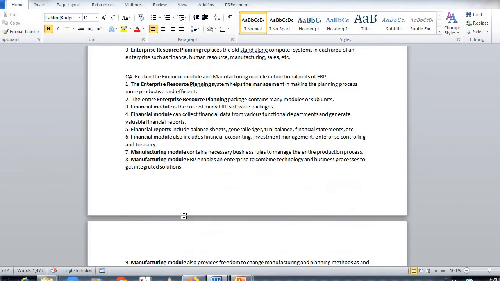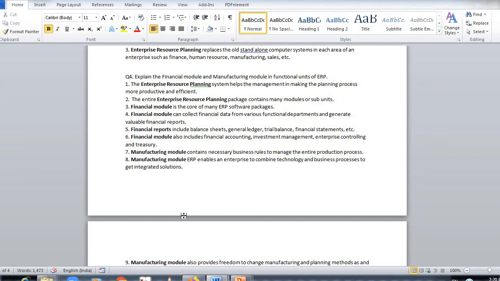The question number 4, that is: explain the financial module and manufacturing module in functional unit of ERP. Now we will understand in this question what is financial module and what is manufacturing module, but again we need to recap what is ERP first. If in the organization ERP is there, it helps the management in making the planning process more productive and efficient. ERP is integrated with information technology, and all the ERP softwares are available in the market. As I told you, those software such as Oracle, Bittrex, 24, Microsoft Dynamics, Tally and so on.